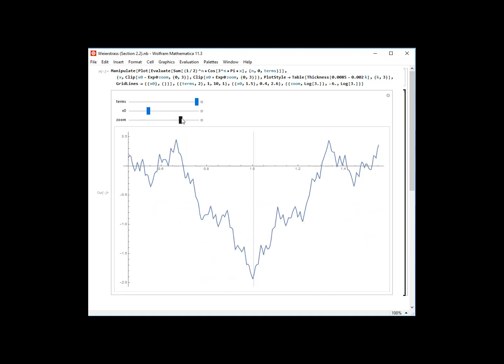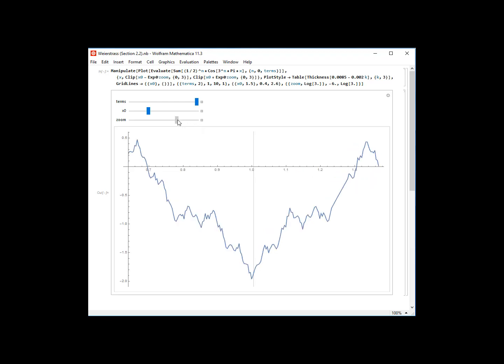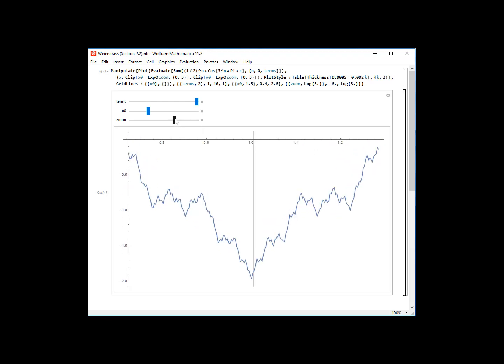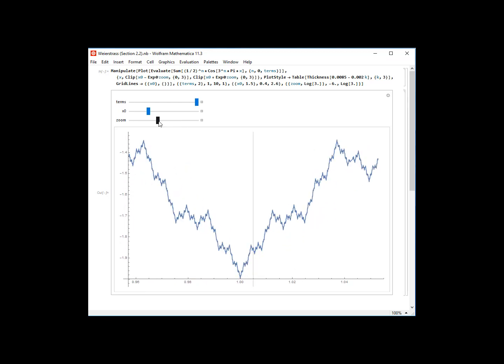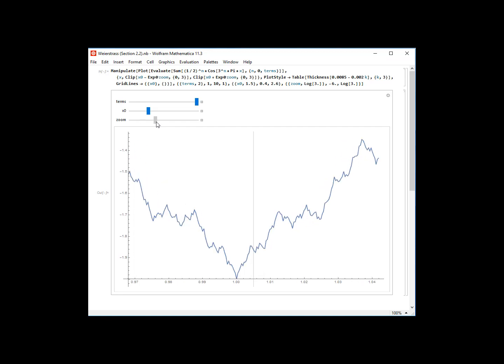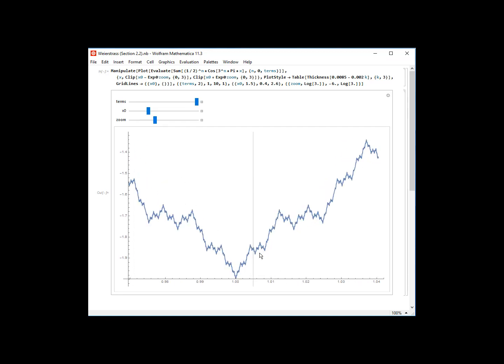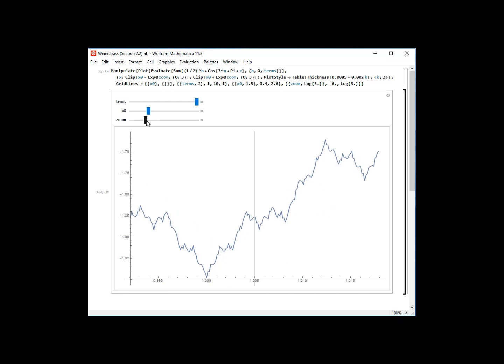And every time we zoom in, for a moment you can see Mathematica trying to render it, and then it gets fuzzy again. Do you see? And then we zoom in some more, and it looks like, oh, that's a regular function. It's continuous. But when you let go, it's fuzzy again. And basically, it doesn't matter how far you zoom in on this function, it's never going to look like a line. It's always going to look kind of fuzzy and jagged. It's kind of like a fractal.